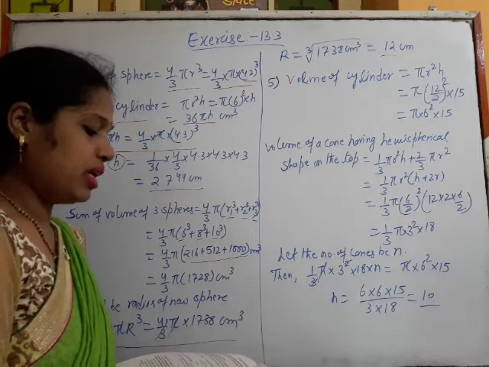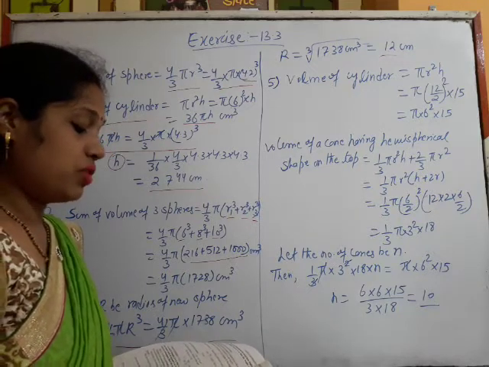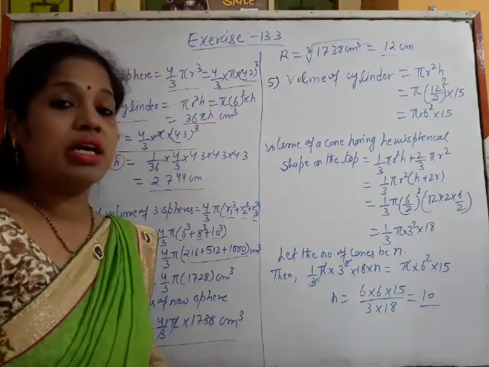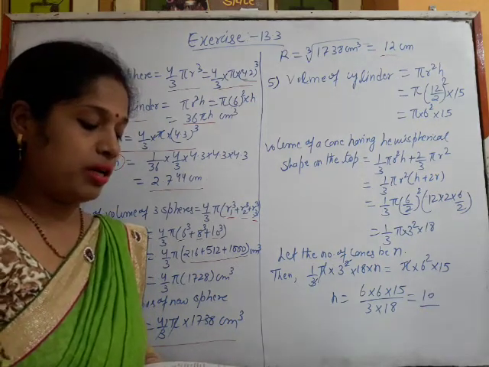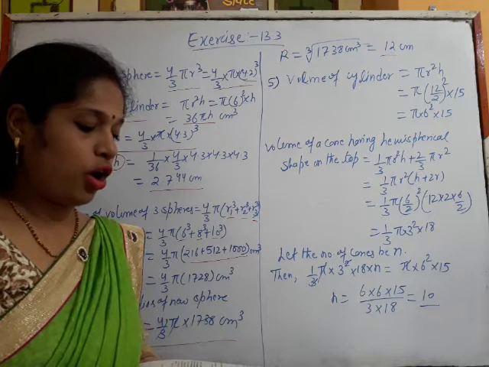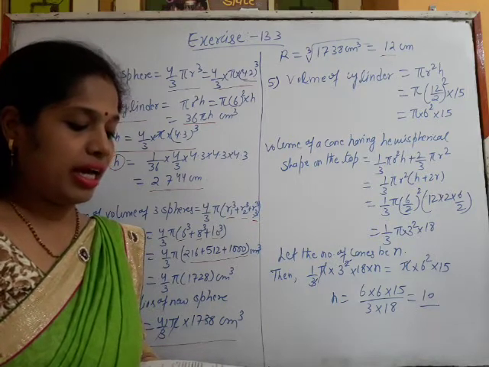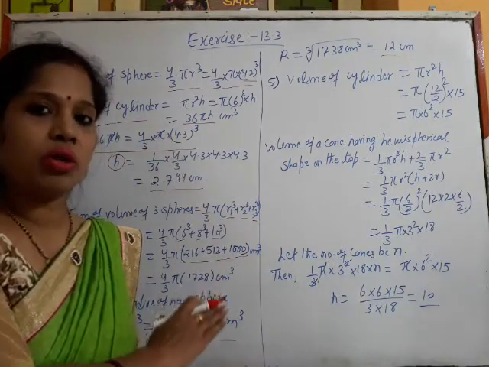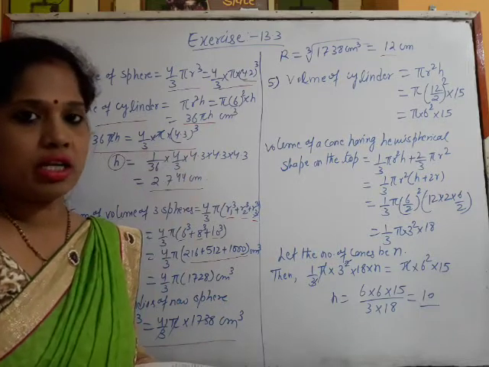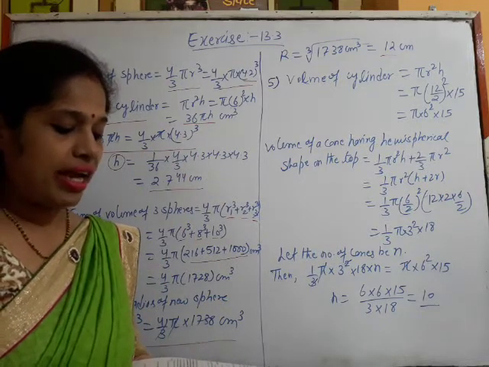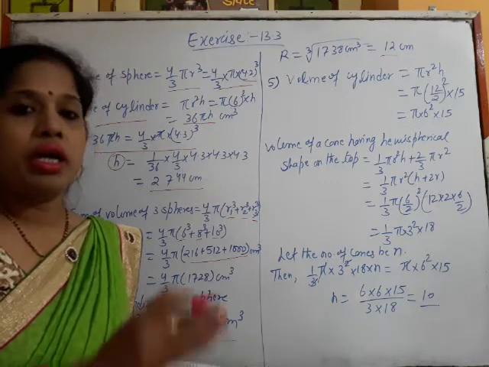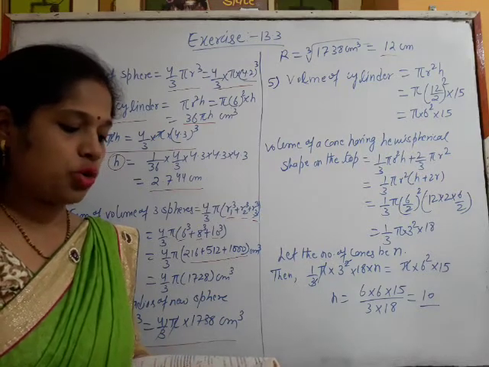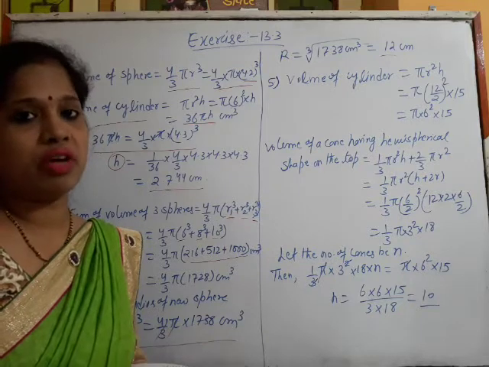A container shaped like a right circular cylinder having diameter 12 centimeter and height 15 centimeter is full of ice cream. It is in the shape of a right circular cylinder. The ice cream is to be filled into cones of height 12 centimeter and diameter 8 centimeter. So now the ice cream which is in the right circular cylinder is to be filled in right circular cones whose diameter and height are given, and which have a hemispherical shape on the top. So find the number of such cones which can be filled with ice cream. So the number of cones we have to get.